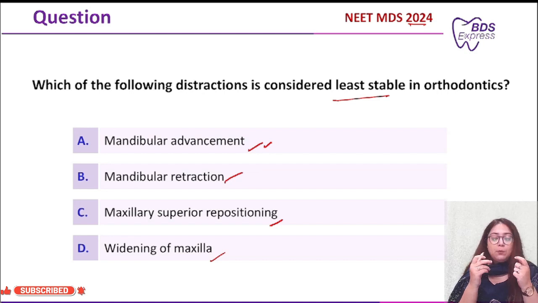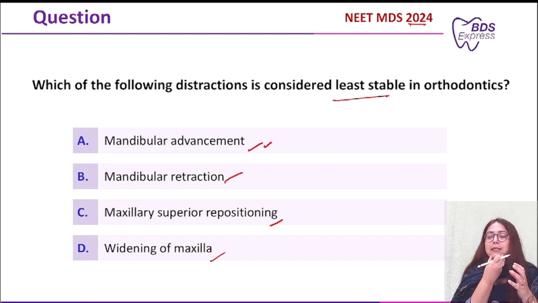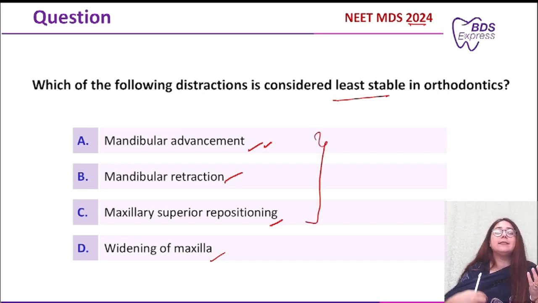Similarly, if you want to retract the mandible, say for example in class 3, where the mandible is more protruded, you want to do retraction. Then there is maxillary superior repositioning of the maxilla. All these three cases are quite stable.